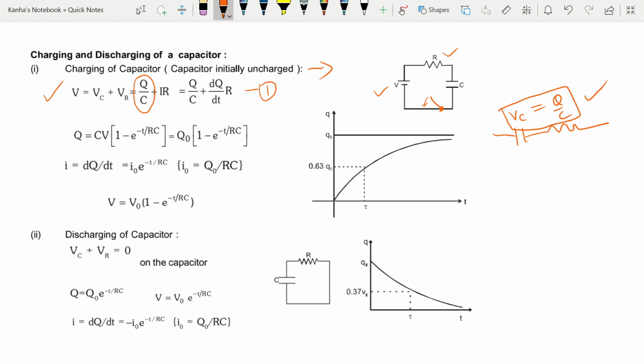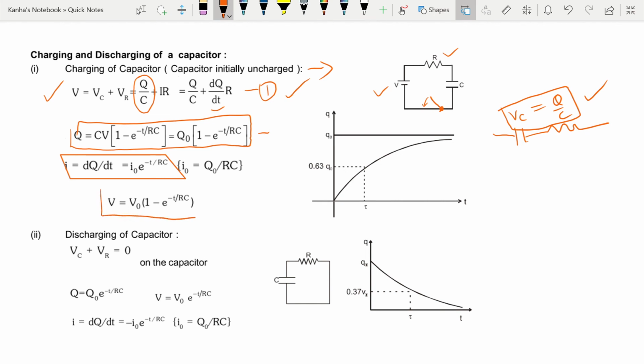I can easily write this as I as dq by dt, and then using basic integration I can easily find that the charge in the circuit increases with time t. Because the charge increases, the rate of charge also changes, and thus I can write my current in the system to be equal to I naught e to the power minus t by RC. All these equations are easily derivable from the basic Kirchhoff's loop rule that I applied.